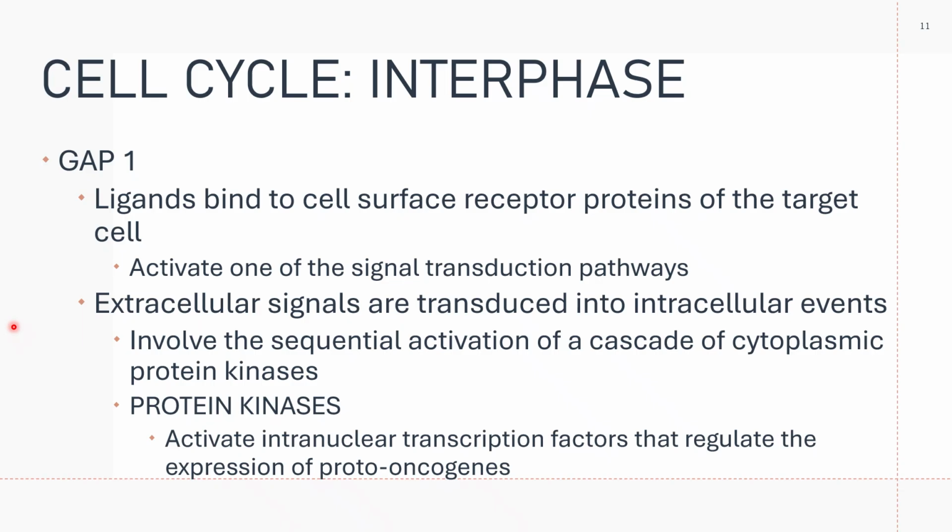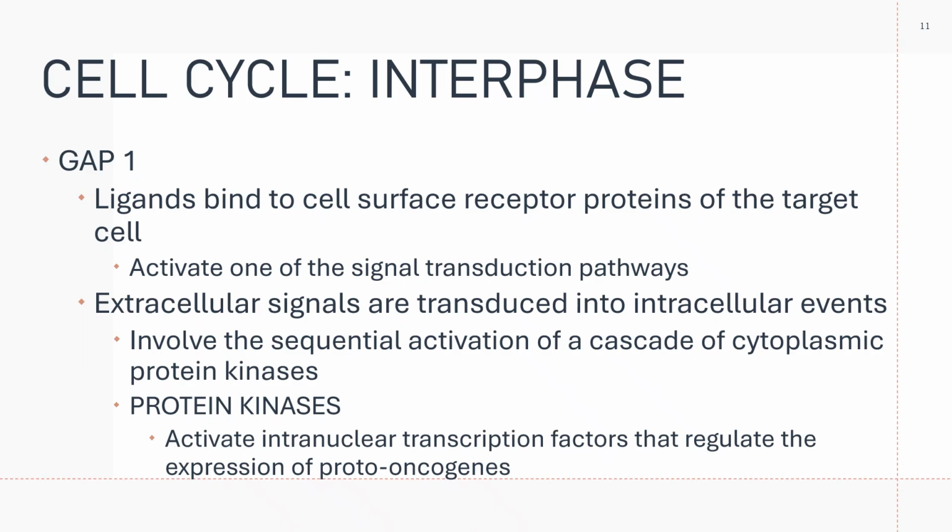And yes, it involves sequential activation of a cascade of cytoplasmic protein kinases. These protein kinases activate a series of intranuclear transcription factors that regulate the expression of proto-oncogenes, resulting in cell division.